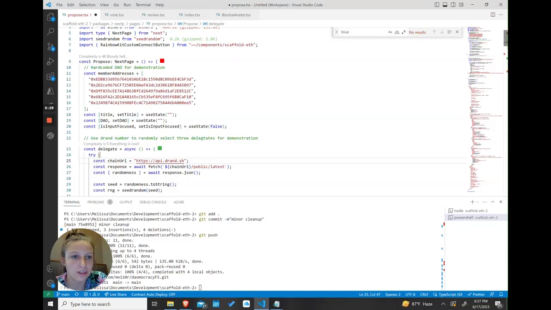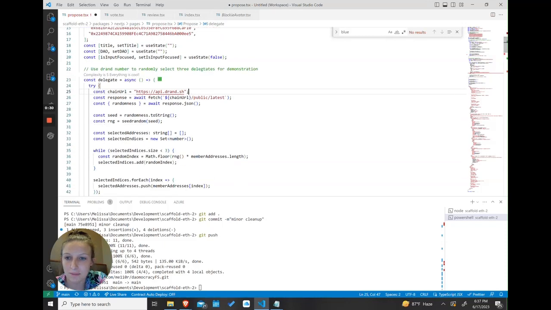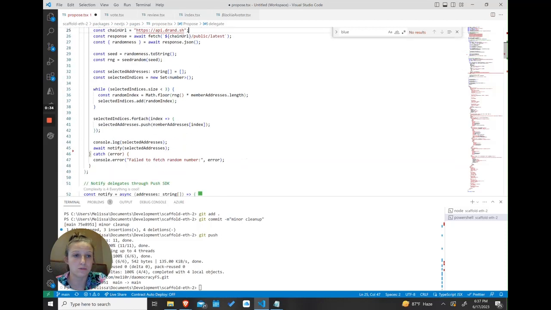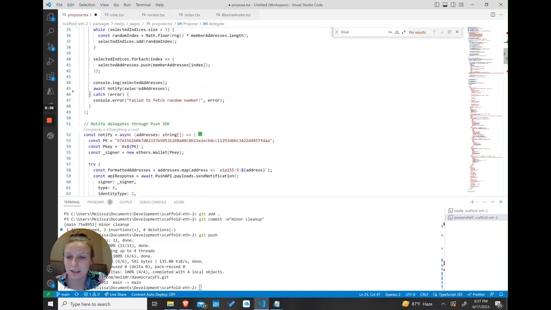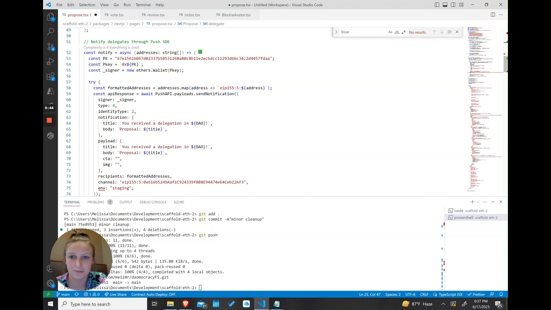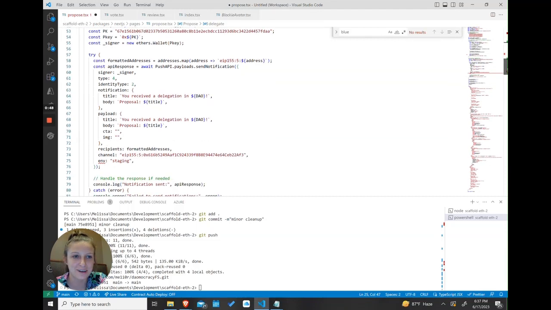And to walk through the code a little bit more, the Drand number is used to seed the random number generator, which is then used to select the random indexes from the member array, and then the randomly selected address array gets passed to the Push SDK to notify those randomly selected members. Just wanted to include that for clarity.